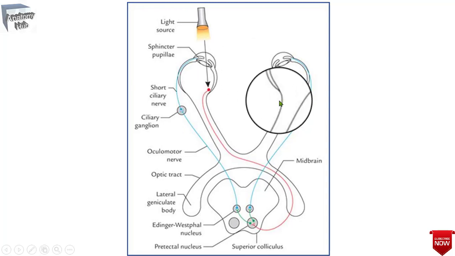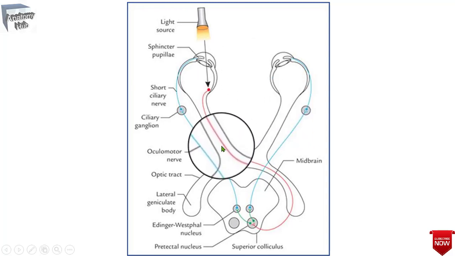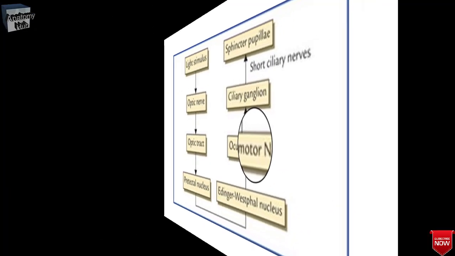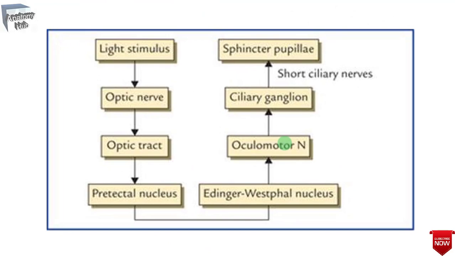So the afferent fibers and the efferent fibers, or you can say the afferent limbs and the efferent limbs of the light reflex, I have made a chart over here to make you understand that first the light stimulus will come towards the eye, then that impulse will go to the optic nerve, and from the optic nerve it will go towards the optic tract of the opposite side.